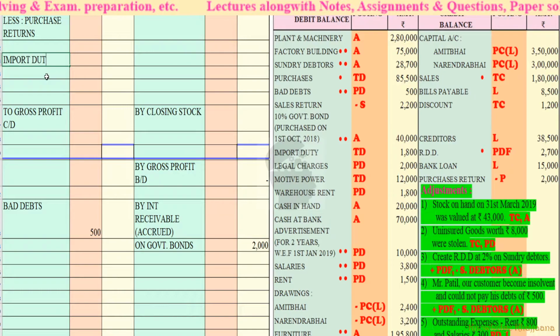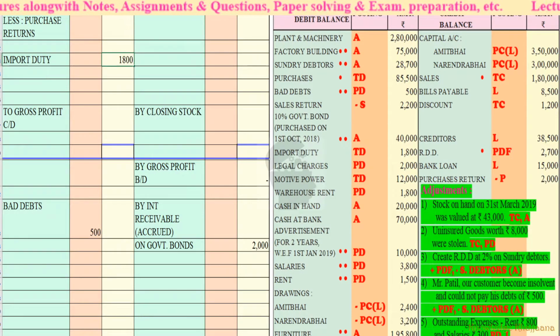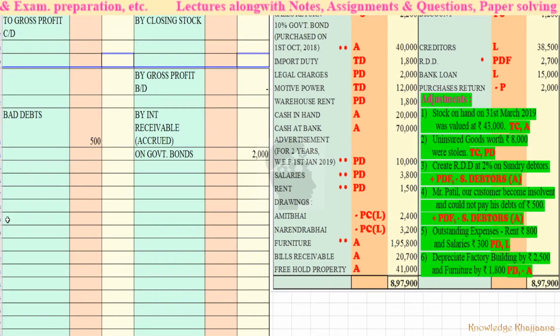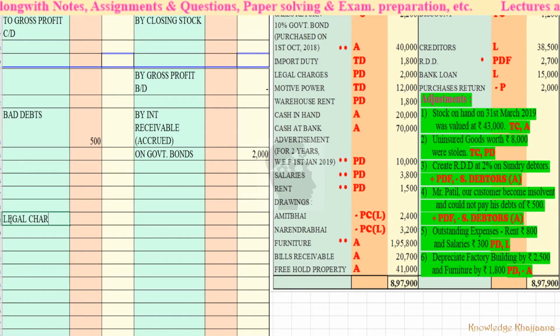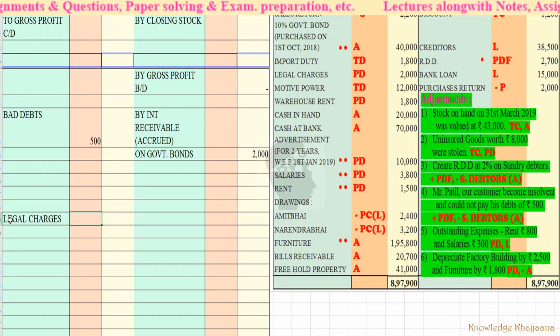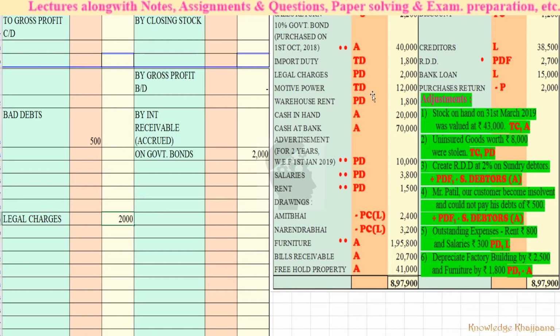Import duty, no adjustment, 1,800. Then legal charges, profit and loss account debit side 2,000. Legal charges rupees 2,000. Then motive power, I told you why it comes to the trading account debit side. Motive power rupees 12,000.